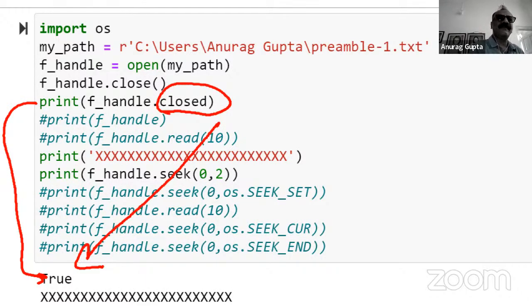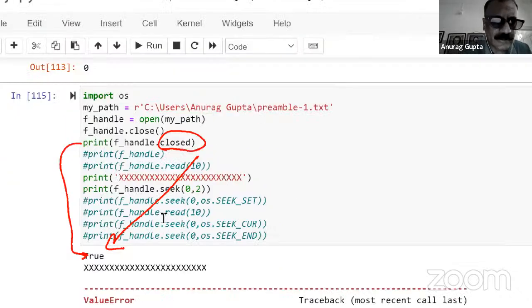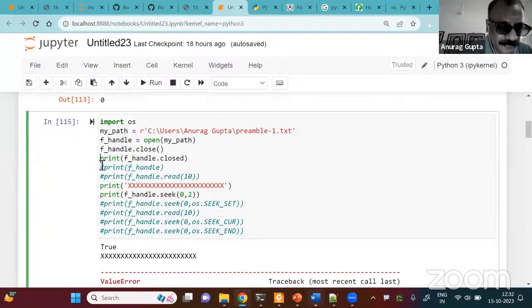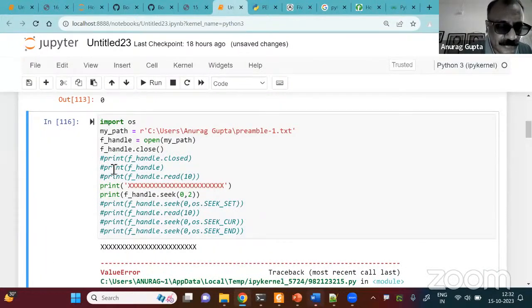But if I comment this out, then again I run it. Oh God, what's happened now? I commented out the wrong line. I should comment this one out.